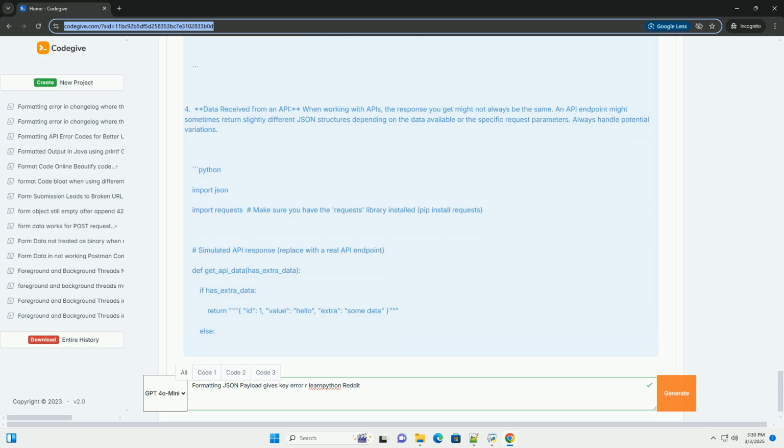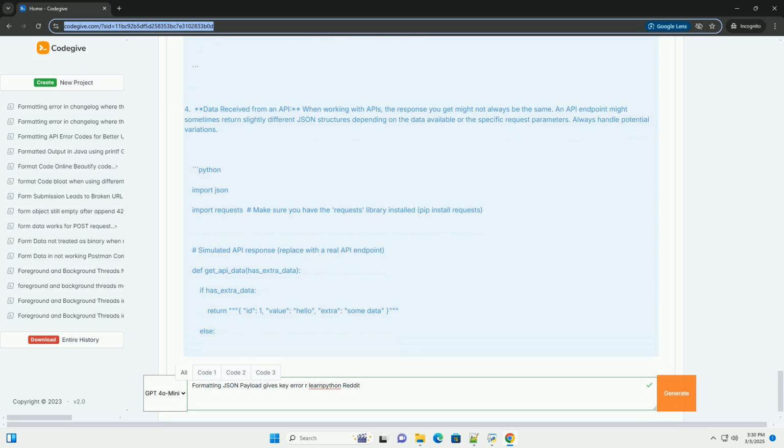4. Data received from an API. When working with APIs, the response you get might not always be the same. An API endpoint might sometimes return slightly different JSON structures depending on the data available or the specific request parameters. Always handle potential variations. Techniques to handle key error exceptions and prevent crashes.